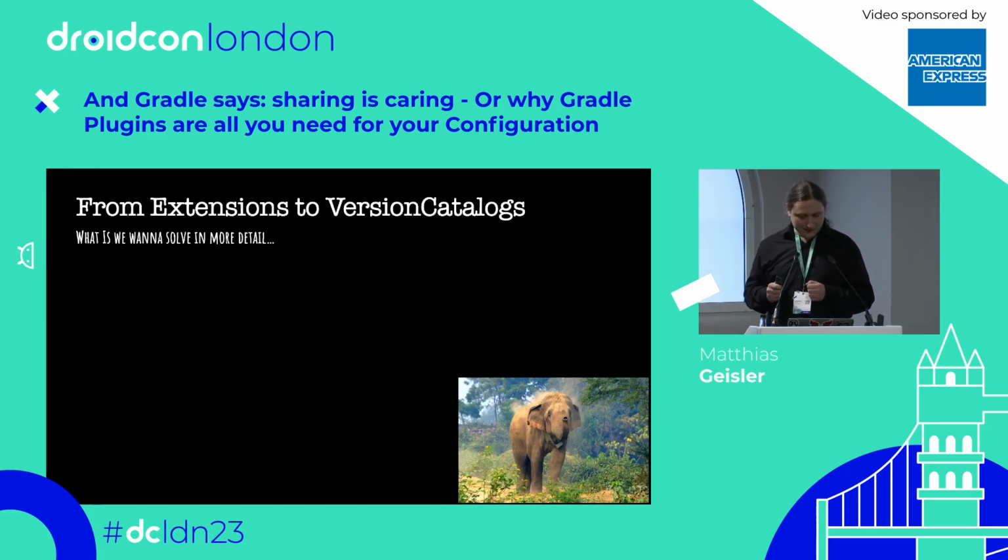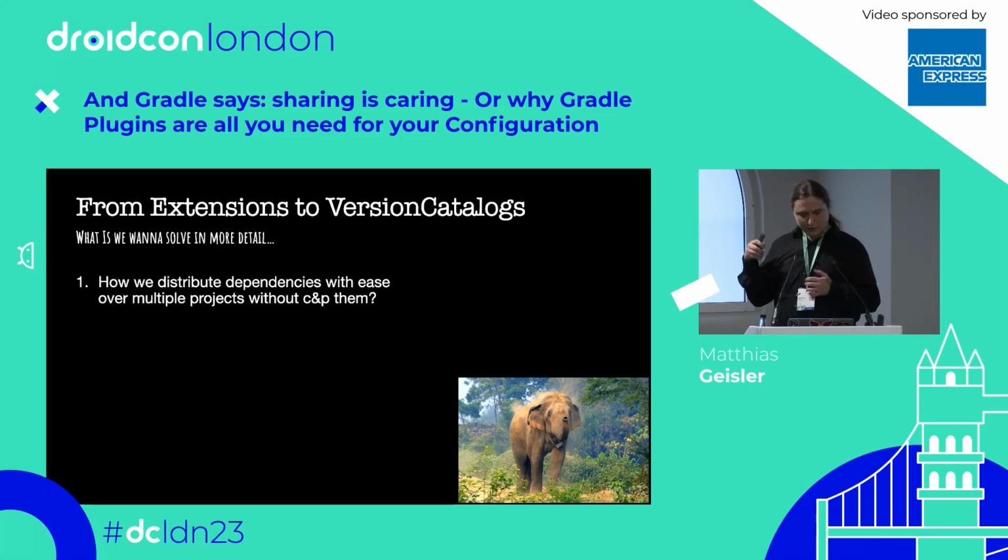So let's start with version catalogs. What we want to solve here, first of all, is how we can distribute dependencies over multiple projects, without even copy-paste. Copy-paste is always error-prone, and maybe we have forgotten something or have to adjust something, and that's just worse.